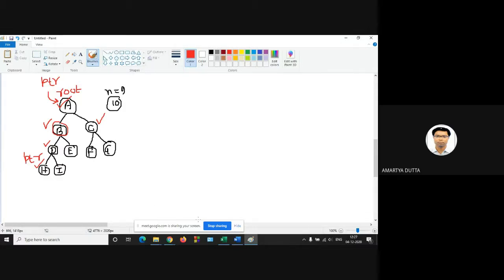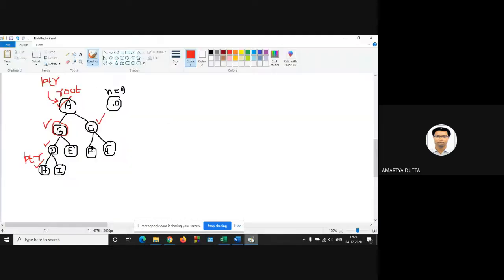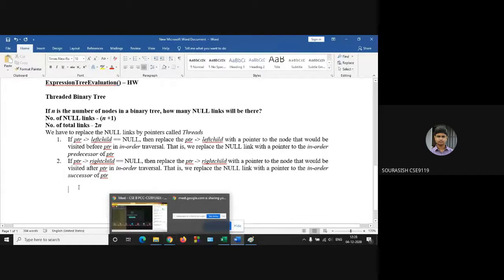Is it clear? Then if PTR left child is null, replace the PTR left child with a pointer to the node that would be visited before PTR in the in-order traversal. So what is the in-order traversal of this tree? H will be the first node. Anyone? So first will be H in order traversal.